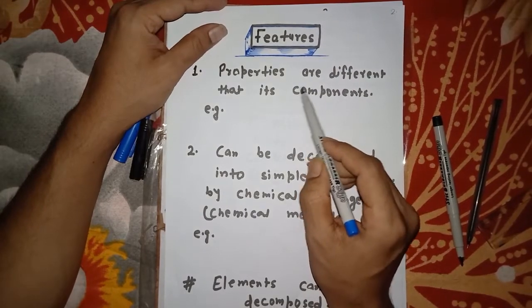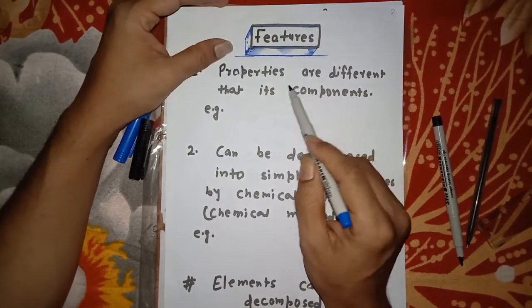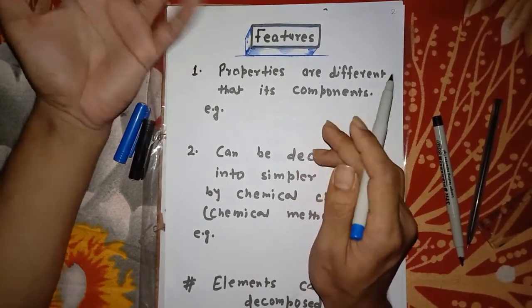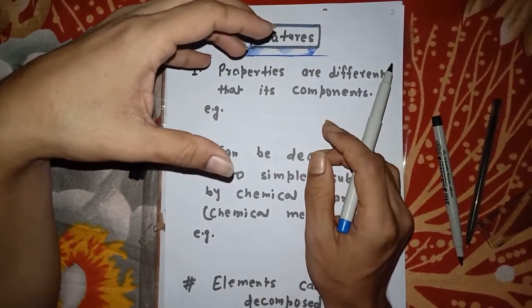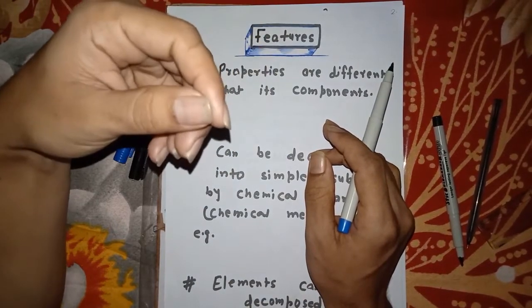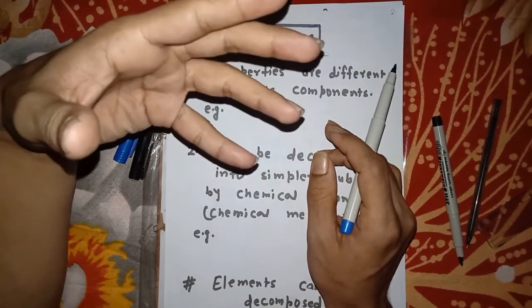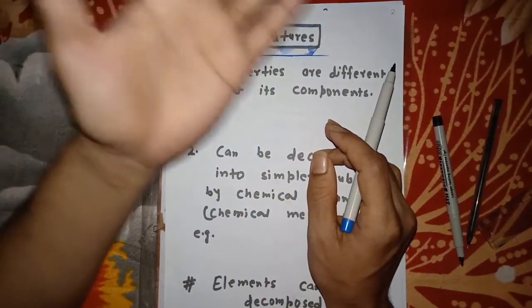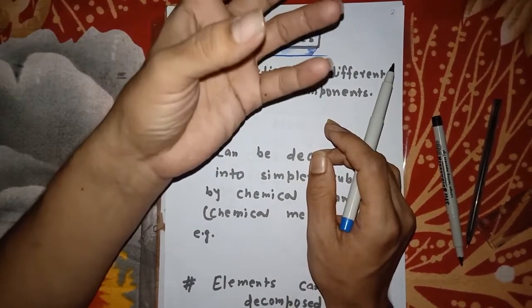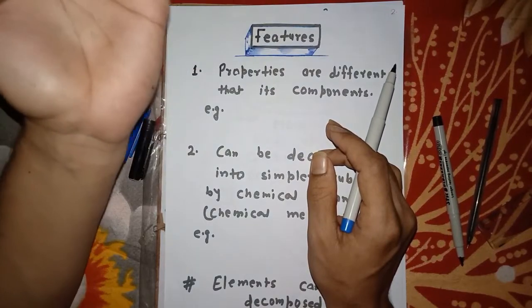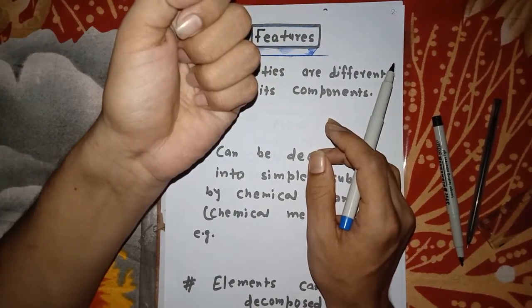First feature is that properties are different than its components, meaning those by which it is made. Somebody can think that if this substance is made up of these substances, it means it has the same properties which these substances possess.